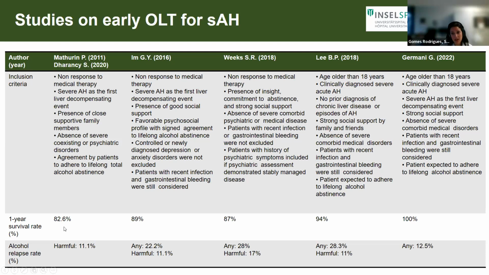And what we can see across the board, 10 years ago and 1 year ago, is that the 1 year survival rate ranges from about 83% to 100% more recently. And when we look at another important outcome, the alcohol relapse rate, we see that this varies between 11% when we're looking at harmful amounts to about 12 or 13%.